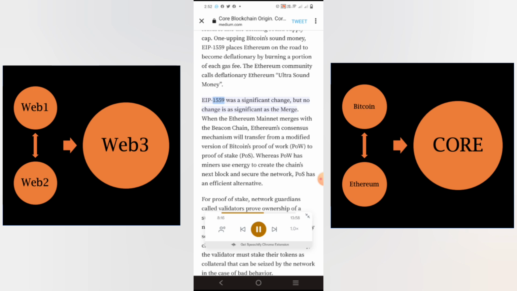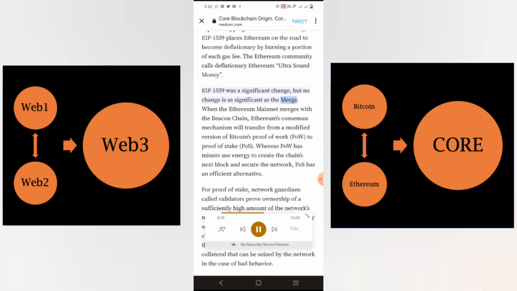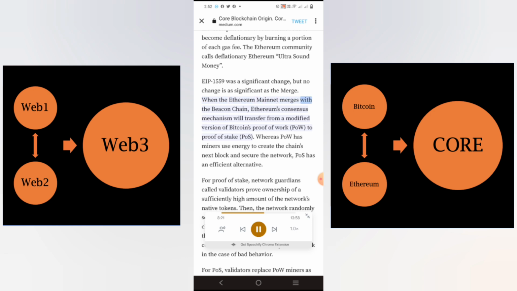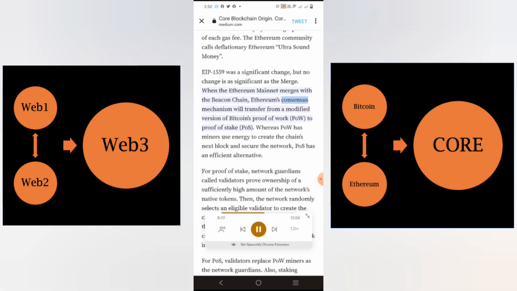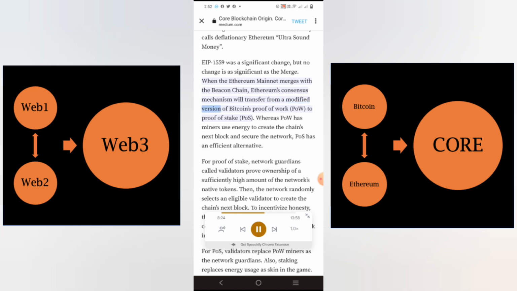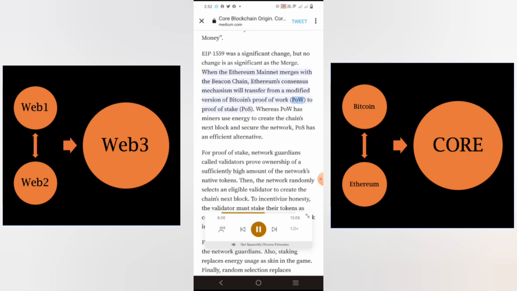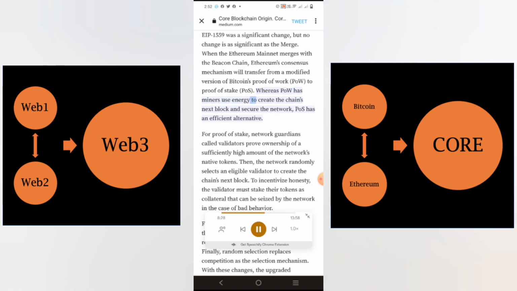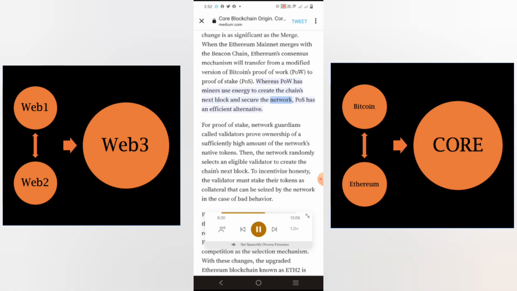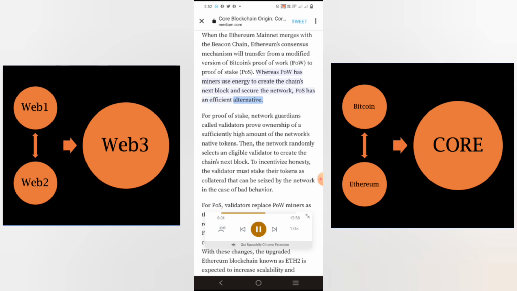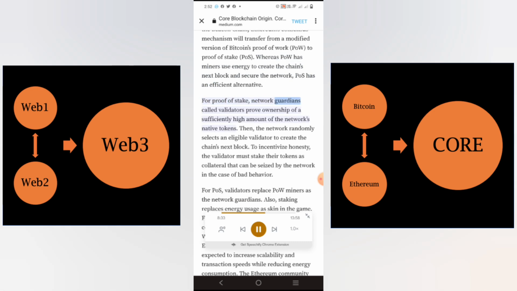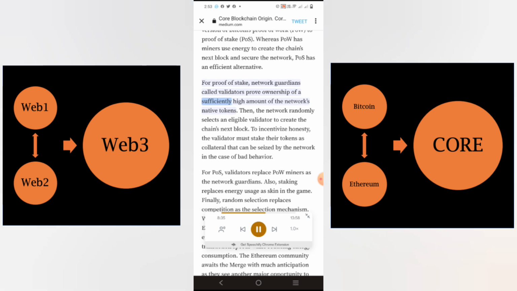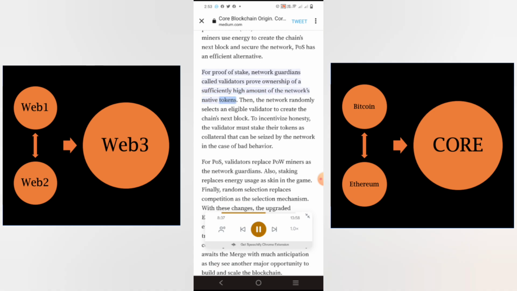EIP 1559 was a significant change, but no change is as significant as the merge. When the Ethereum mainnet merges with the beacon chain, Ethereum's consensus mechanism will transfer from a modified version of Bitcoin's proof of work, POW, to proof of stake, POS. Whereas POW has miners use energy to create the chain's next block and secure the network, POS has an efficient alternative. For proof of stake, network guardians called validators prove ownership of a sufficiently high amount of the network's native tokens.